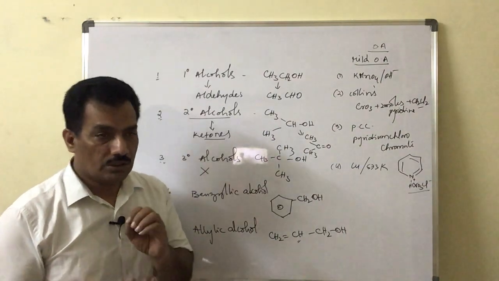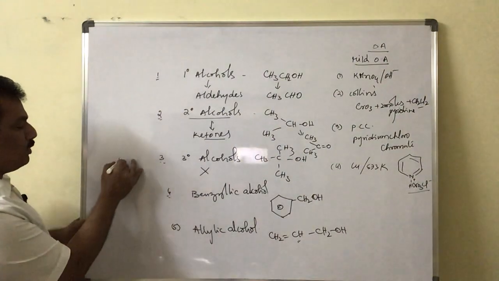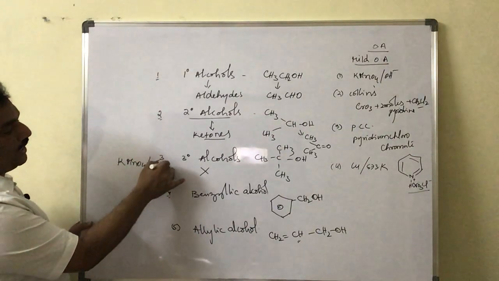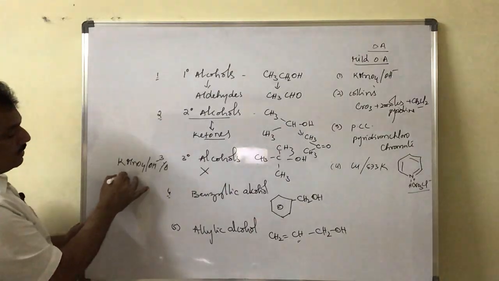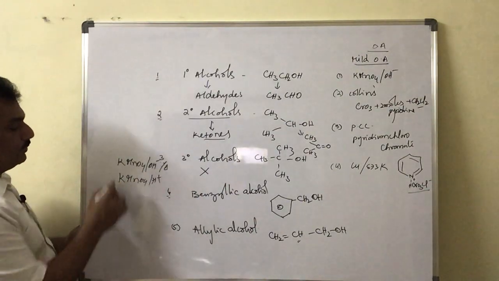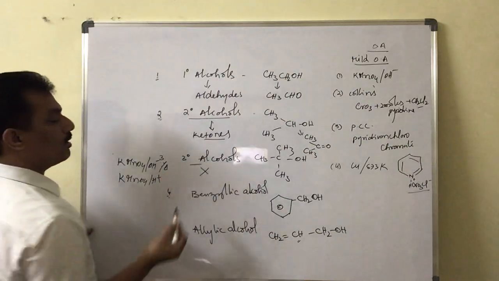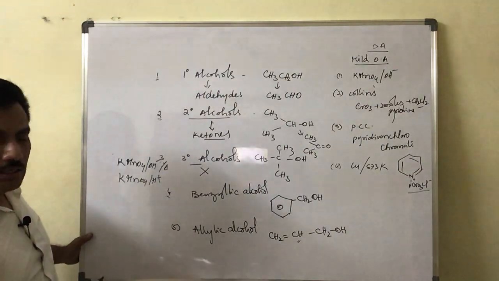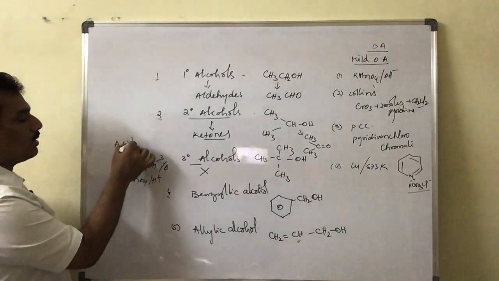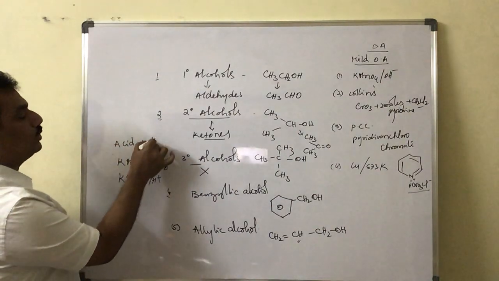But in that oxidation, we have to use KMnO4 at high temperature, KMnO4 in basic medium at high temperature, or KMnO4 in acid medium. If we use these, then these tertiary alcohols will undergo oxidation, where we can expect the mixture formation of acid and ketone.